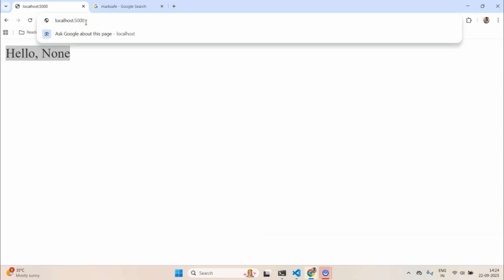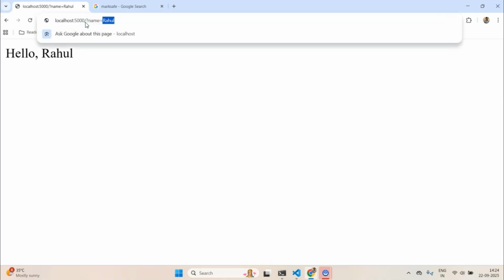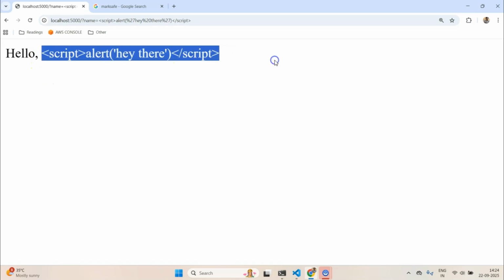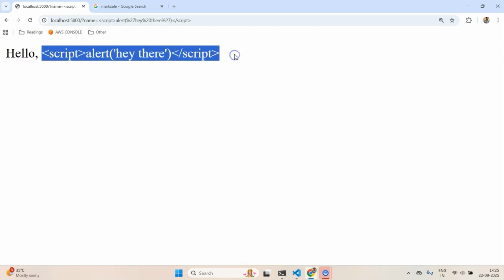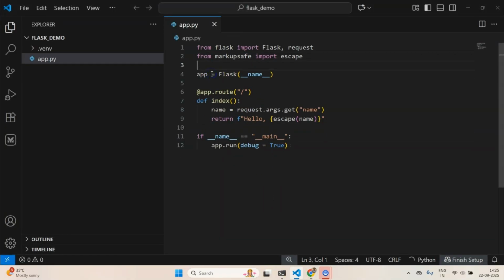But this time if I pass name equal to Rahul, it will work. But now let me pass name equal to script tag. You see that the tag is there as it is. Now it's not executing any JavaScript code. It is just taking that code and treating it as plain text, not as code itself. So this is one of the methods you can follow to avoid injection attacks.